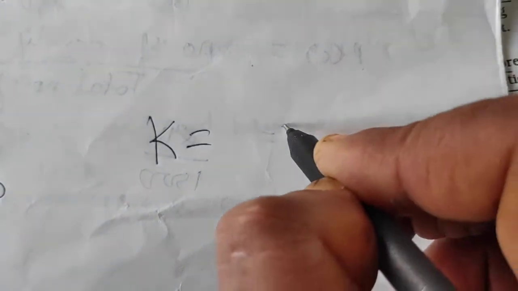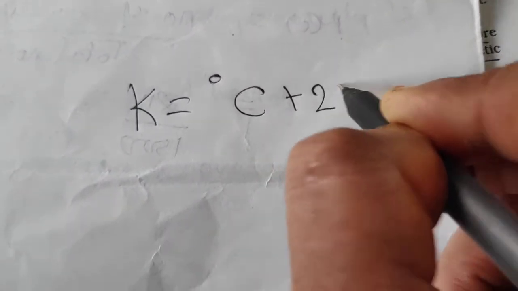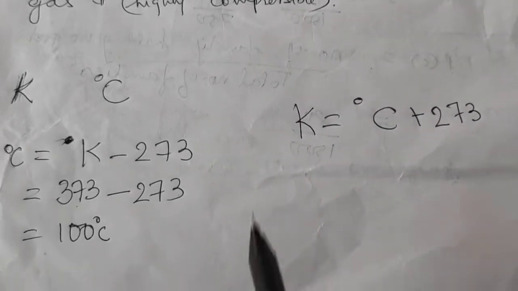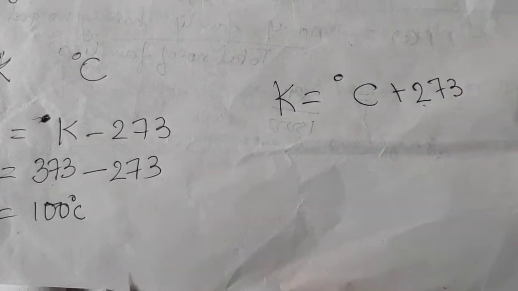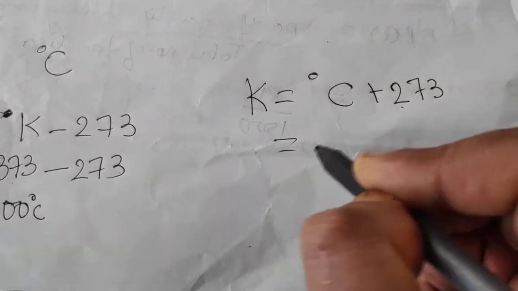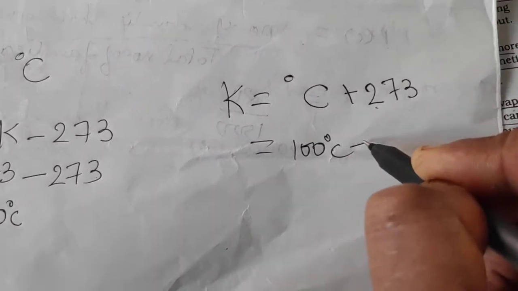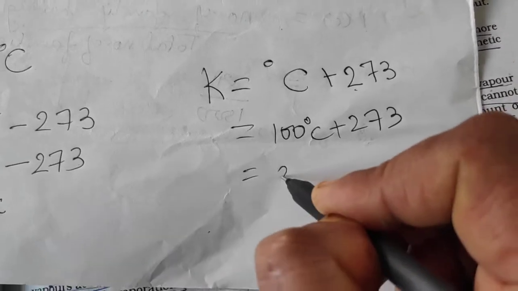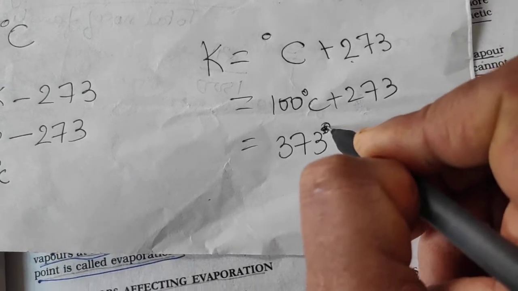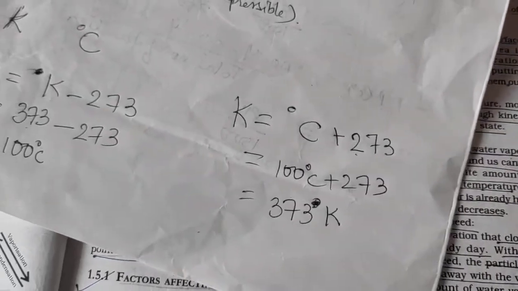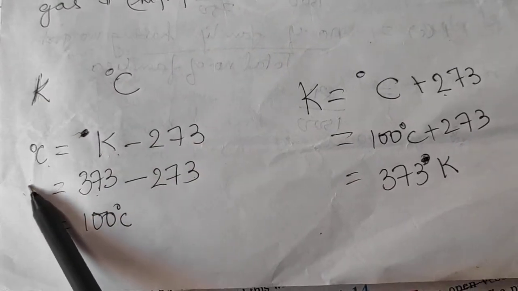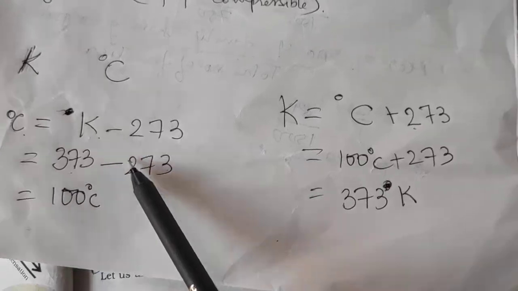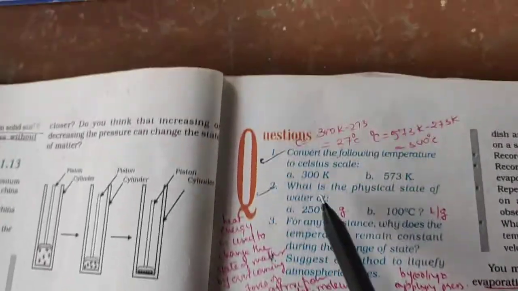What should you do if you want to convert Celsius into Kelvin? To the degree Celsius you add 273. Here you are subtracting 273 from Kelvin; for converting Celsius into Kelvin, you add 273. So if it is 100 degrees Celsius, you add 273 to it, and it comes to 373 Kelvin. Got this point? So with interconvertibility, Celsius can be converted to Kelvin and Kelvin can be converted into Celsius. You get a 1 mark sum based on this. So very simple, you have got it.